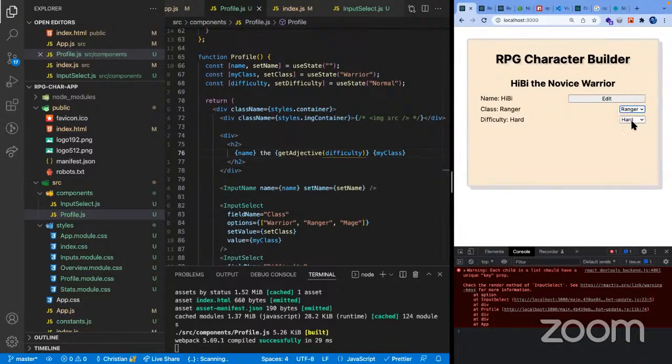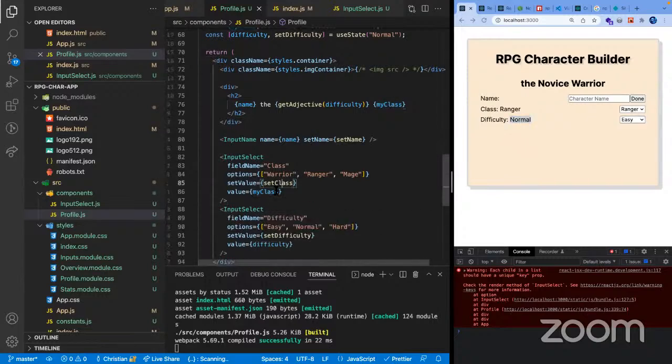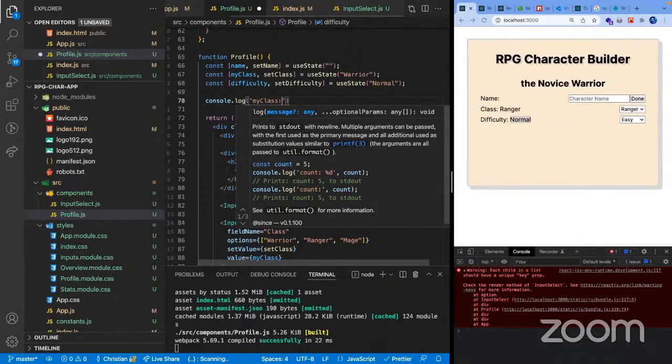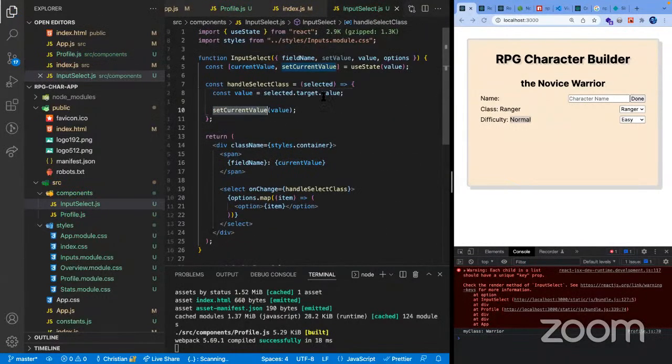And let's see. All right, that did not update. Maybe I didn't save it. Let's see. My class, normal. Now that's weird. Set current value. Oh, okay. It's because we need to actually call this as well.